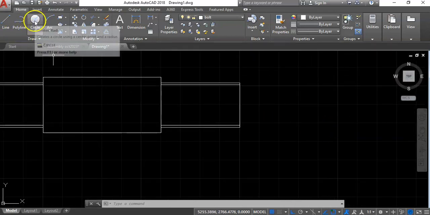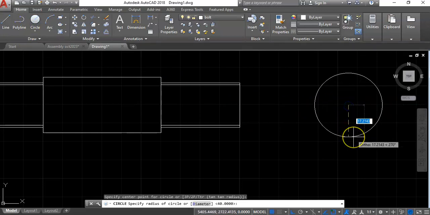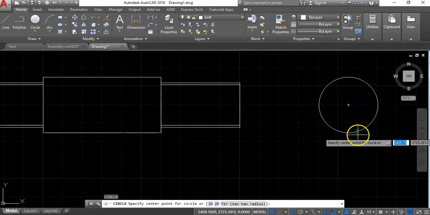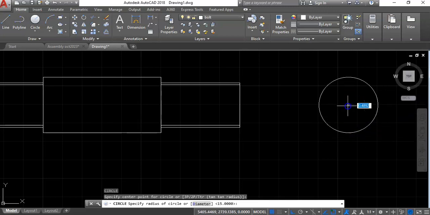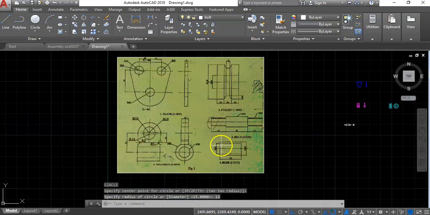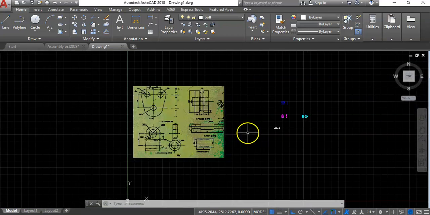So I'll do a circle of what radius? Let's do 15 first. Then again enter, circle of what radius? 12 here. So that is if you view from the side. Then you now go to the bush. For the bush we have 38, and then we also have 30.